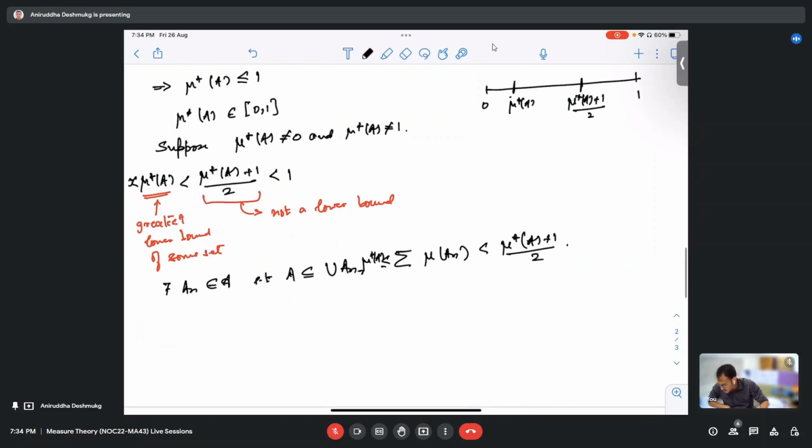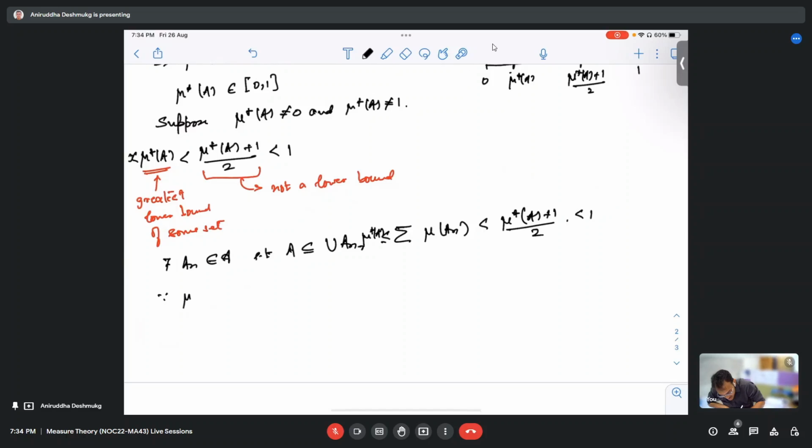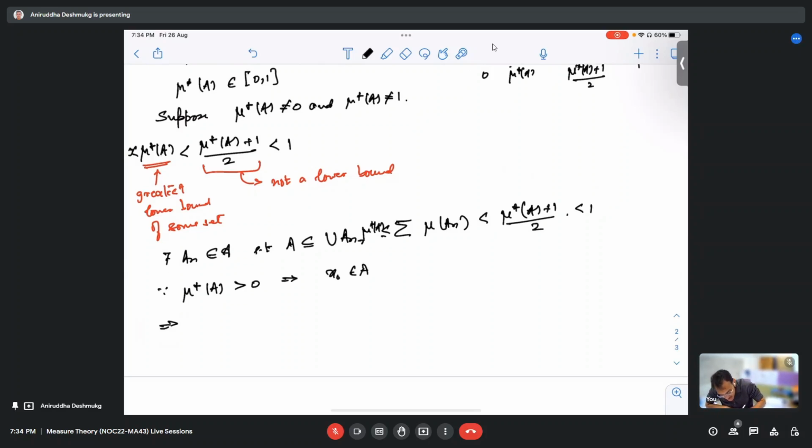Moreover, this is less than 1. Also, since mu star A is strictly bigger than 0, this implies that x naught is inside A. Can we say this? If it's not 0, then yes, because if x naught is not inside A, then the outer measure is 0. Therefore, since it is bigger than 0, x naught is inside A, which means x naught is inside one of these A_n.